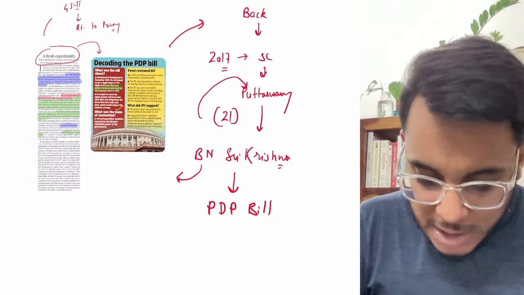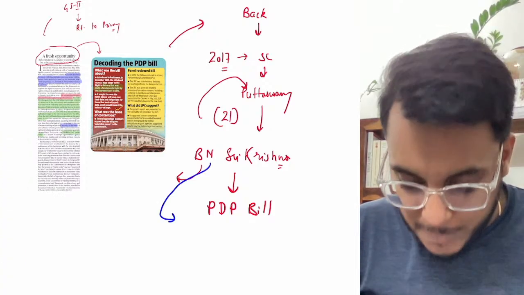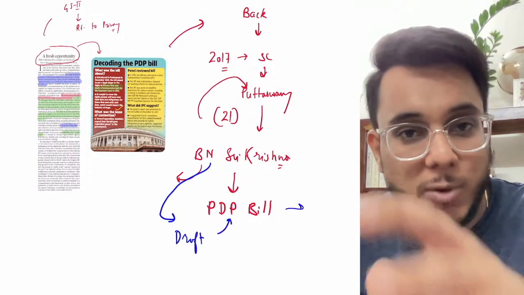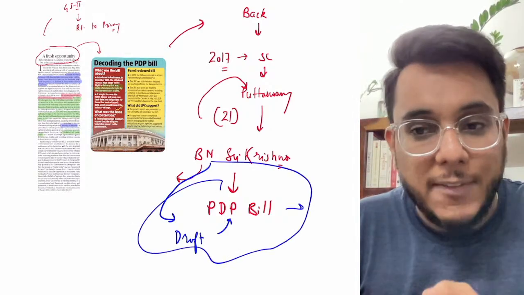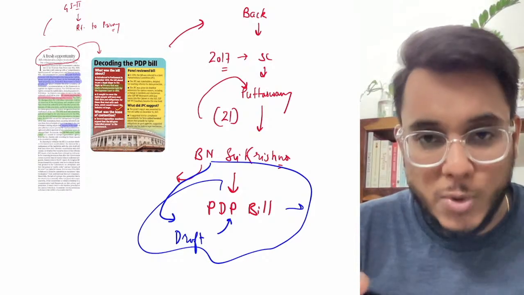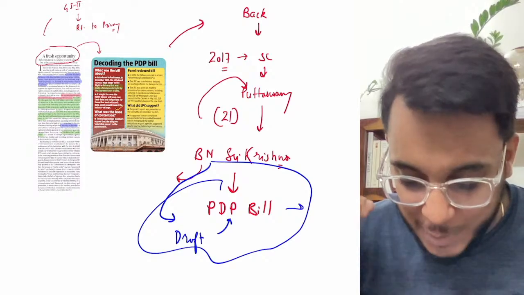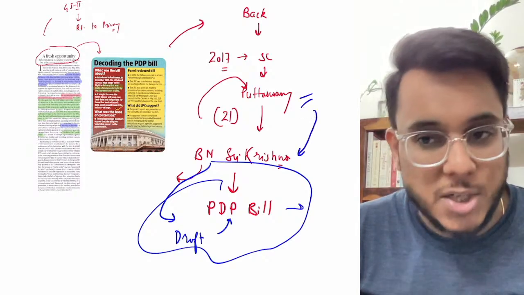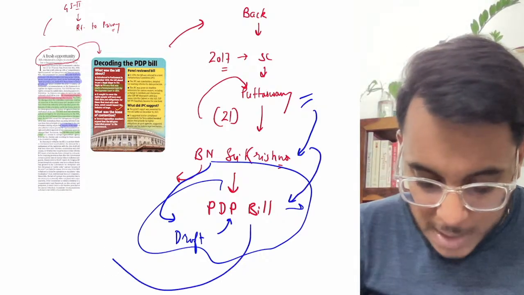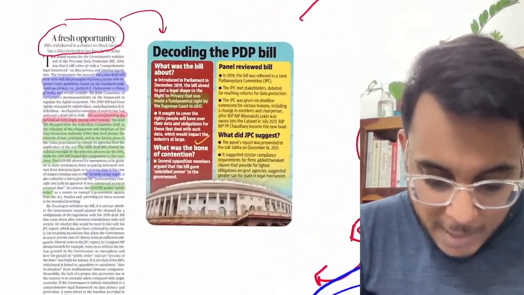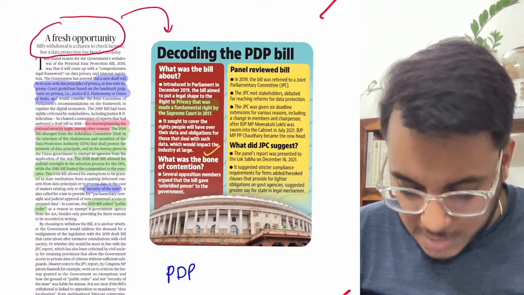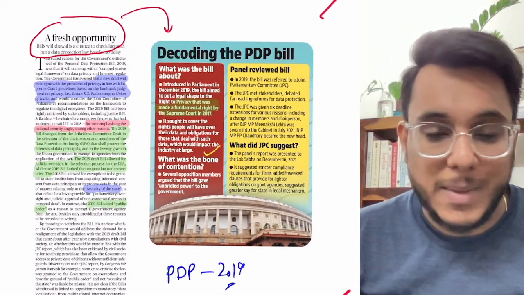and the B.N. Srikrishna Committee even submitted a draft Personal Data Protection Bill. It gave this draft to the government and said that on the basis of this draft, you come out with your own version of the Personal Data Protection Bill. Clear? So guys, I hope the chronology is clear. What happened? The Puttaswamy judgment. After the Puttaswamy judgment, the B.N. Srikrishna Committee suggested the Personal Data Protection Bill, and on that bill's basis, the government finally came out with the Personal Data Protection Bill of 2019, the PDP Bill 2019.